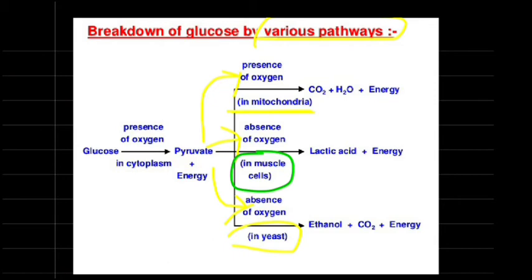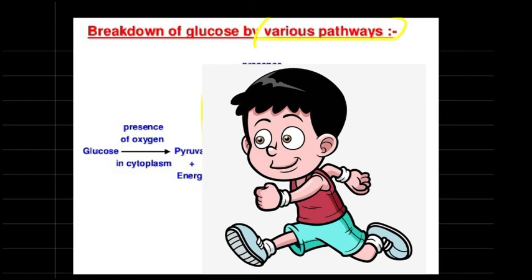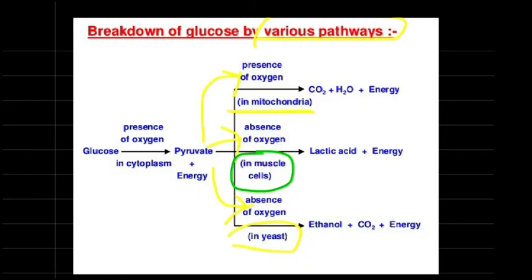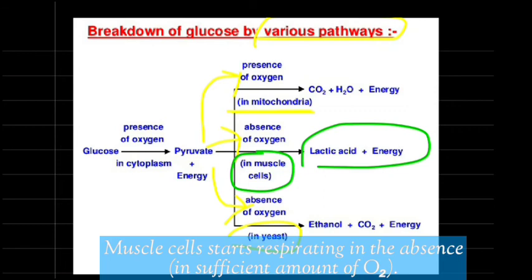Why? Because when we are running very hard, we need a very large amount of oxygen to break down a large amount of glucose. How can a large amount of glucose be broken down? It can be broken down if a large amount of oxygen is given. How is the large amount of oxygen given? By inhaling, but breathing is not enough to meet the demand for oxygen. So our muscle cells start developing an idea.